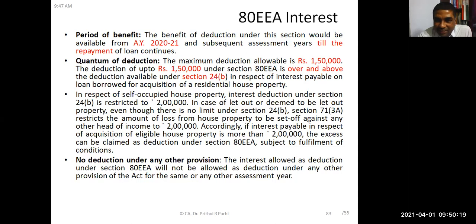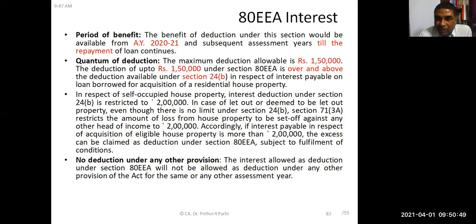Without any ceiling, there is no limit under section 24B. The entire amount will be allowed, right? If the property is let out, any amount of interest could be allowed under section 24B.